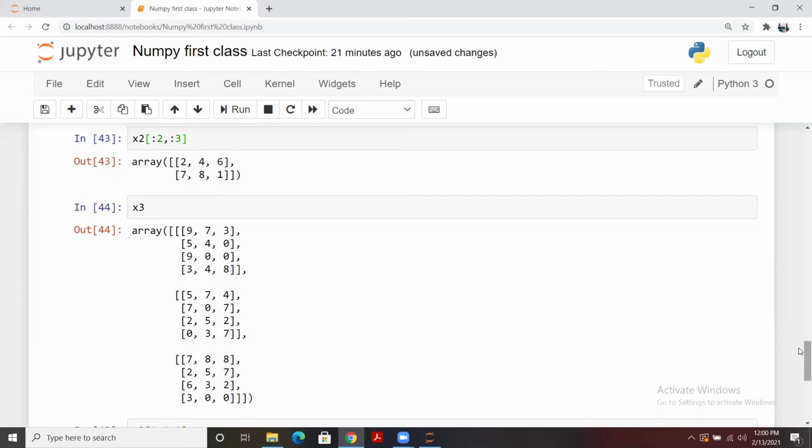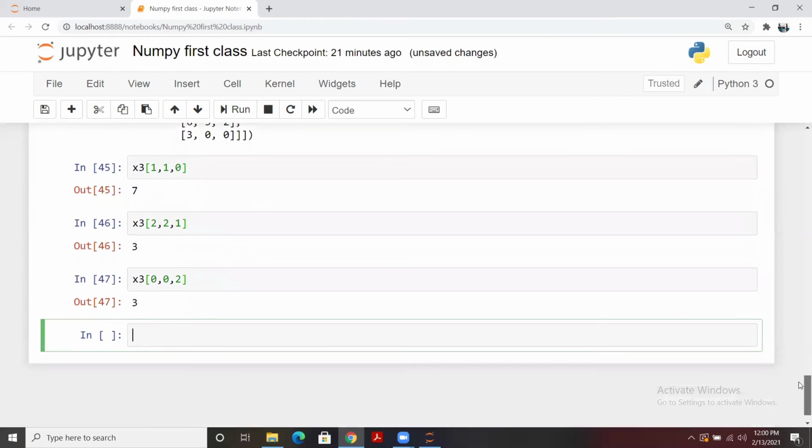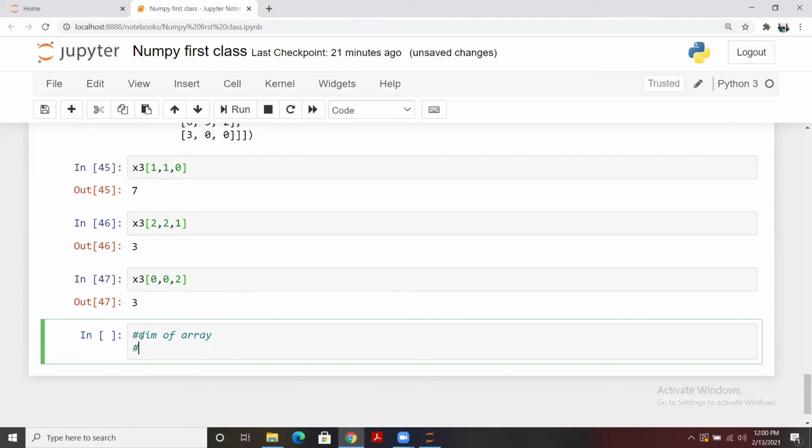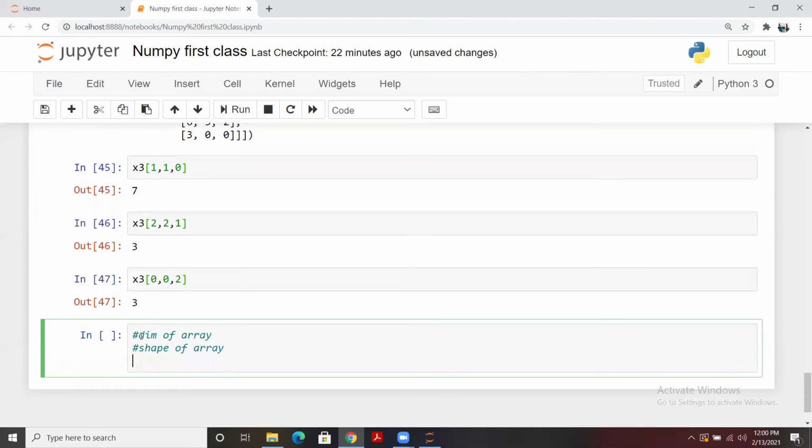Now we are going to talk about the different attributes that we have in Python. For example, you want to extract the dimension of any array. How are we going to do it? In case we want to check the data type, or let's say we want to check the dimension of the array, how are we going to do this? And the shape of the array. And next is, let's say, the size of any array.